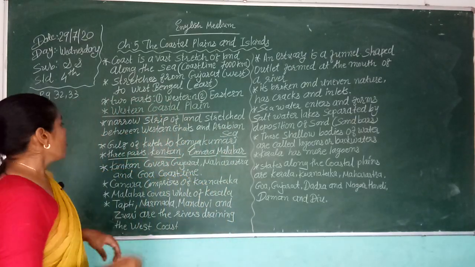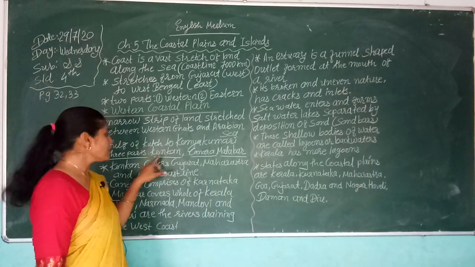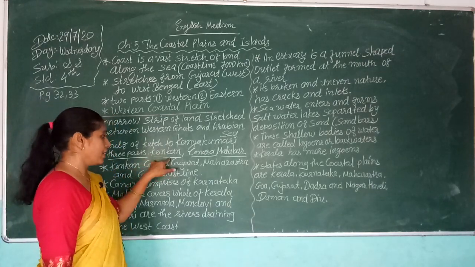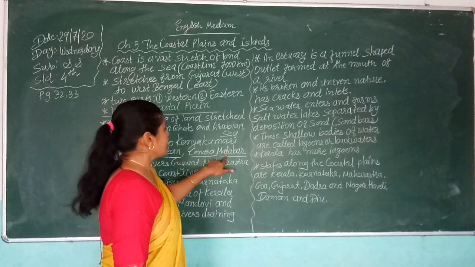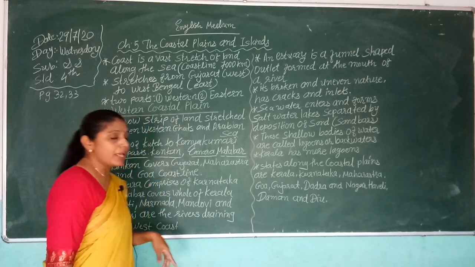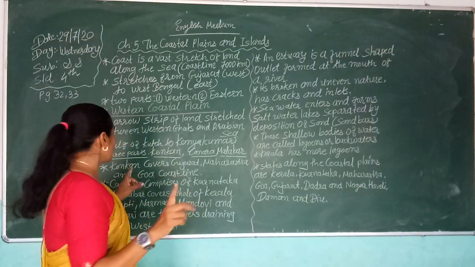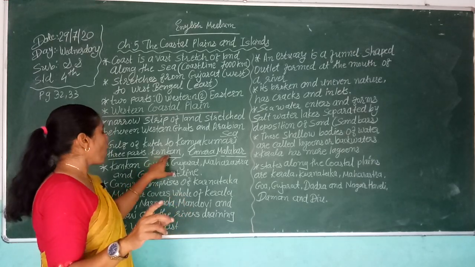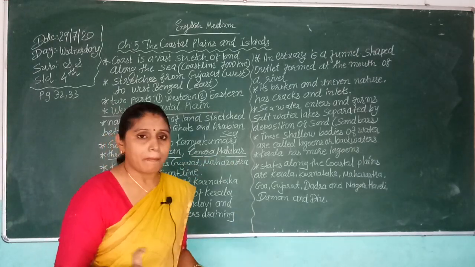The first is the Konkan area, the second is the Canara, and the third is the Malabar.